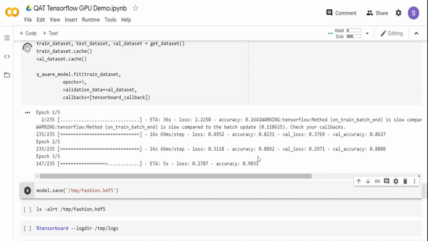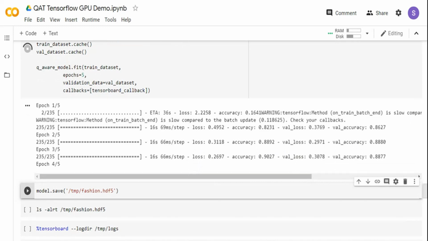So again, we are in the third epoch now. You can see the accuracy is around 88%. Let's just keep monitoring it over here. Right. Now, there are a couple more steps over here.